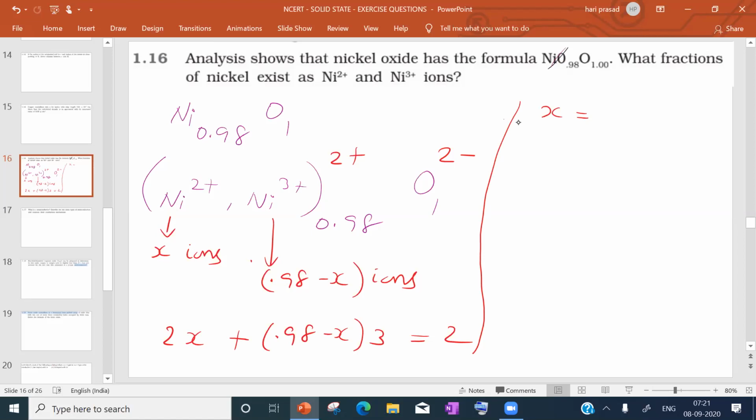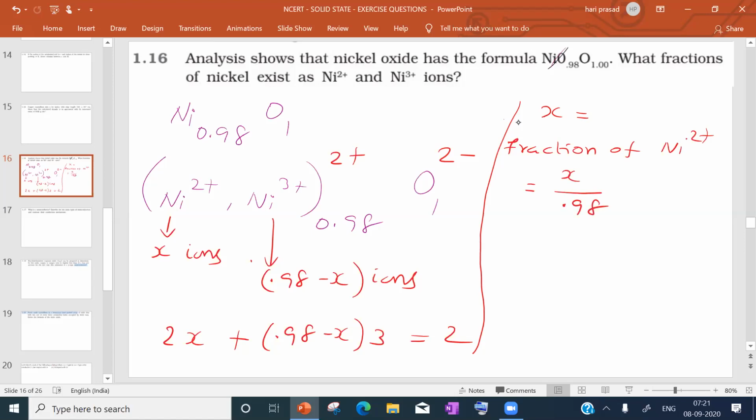Now what they are asking: what is the fraction of nickel that exists as Ni2 plus? Fraction of Ni2 plus is equal to number of Ni2 plus ions, that is X, by total number of ions, that is 0.98.